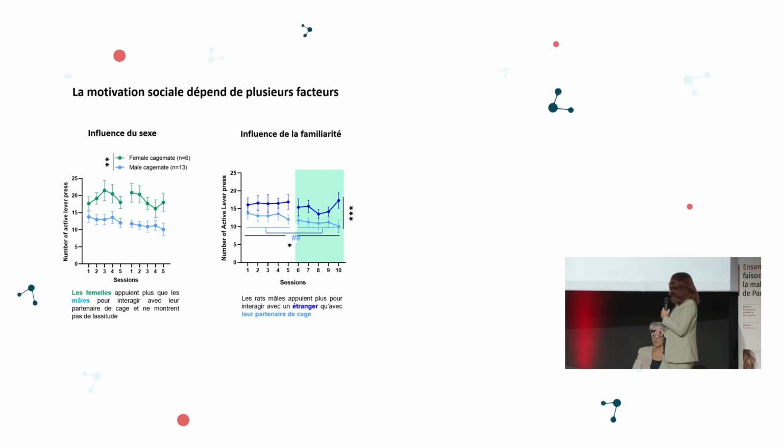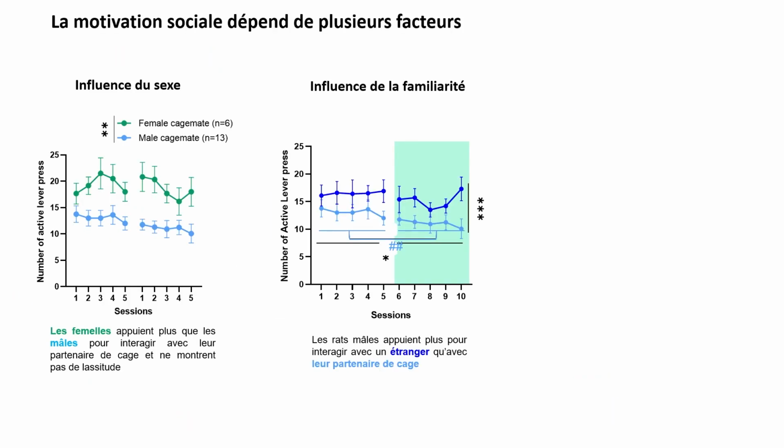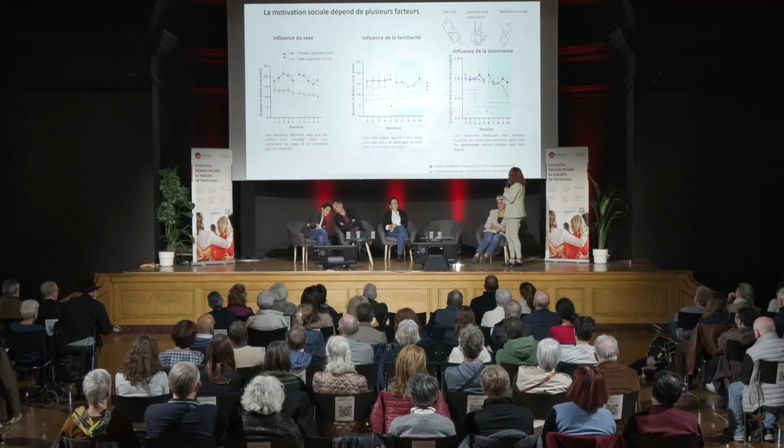If we look at the influence of familiarity, here we have male rats, so it's light blue color. Male rats working to have access to an interaction with the other rats behind the grid. We see a decrease with time, as if they sort of became bored of needing to push a lever to have access to an individual which they already know. Whereas in dark blue, we see that animals who work to have access to a stranger rat, the activity is greater and does not decrease.